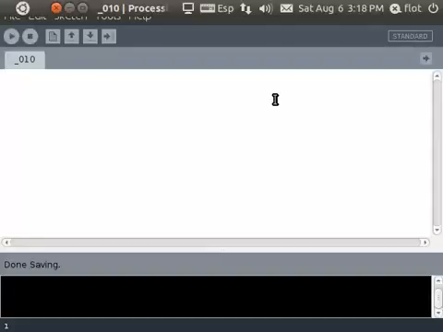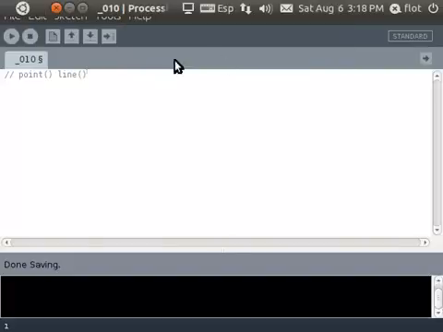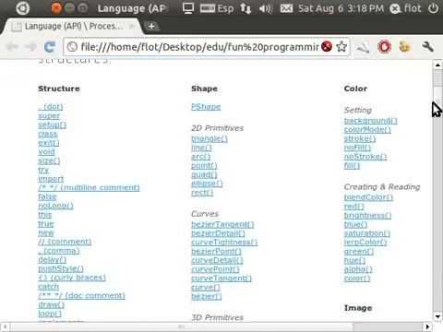In episode number 10, we're going to learn how to draw some new shapes. Until now, we have tried out the point function that draws pixels on the screen. We have tried out some examples using the line function, which obviously draws lines. Let's check on the help reference. What else can we draw out there?